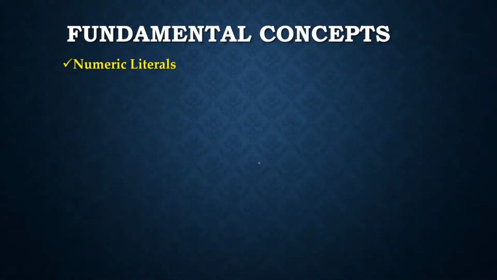So we have literals in Python, and broadly literals are divided into two types: numeric literals and string literals. A literal is a sequence of one or more characters that stands for itself. Now let's talk about the numeric literals first.